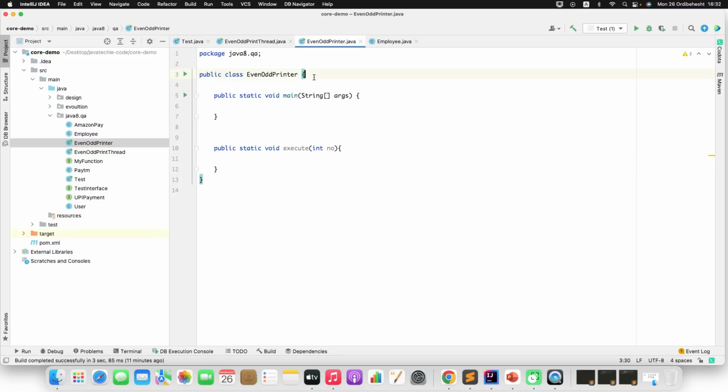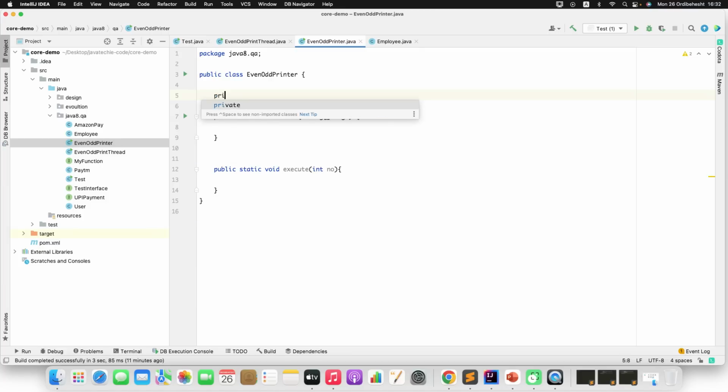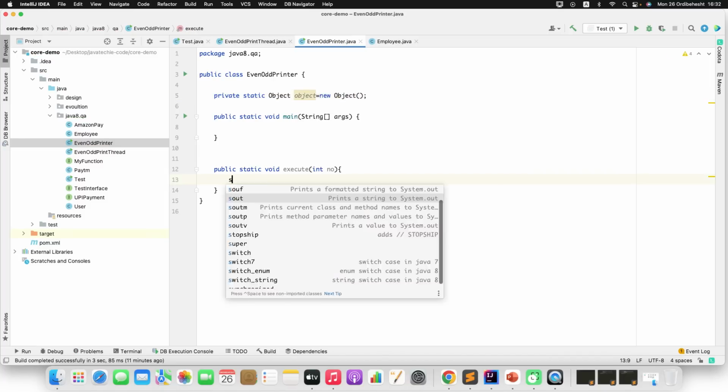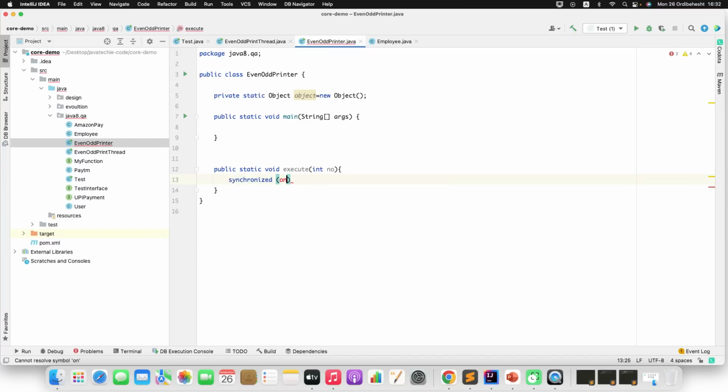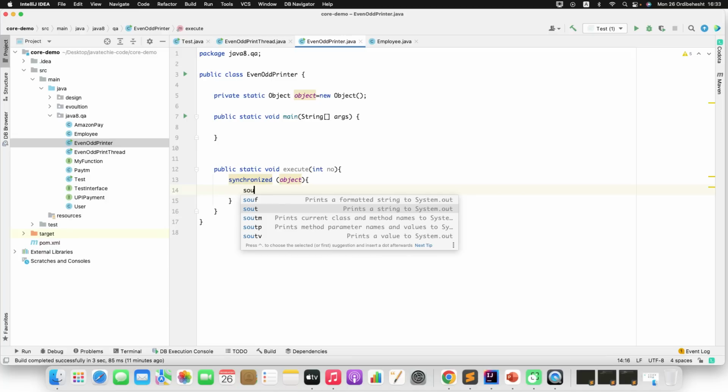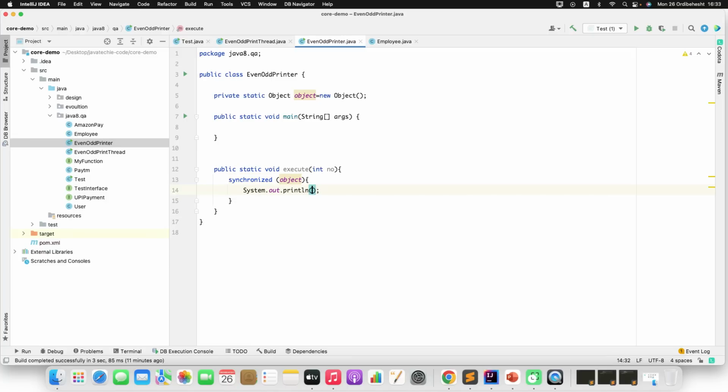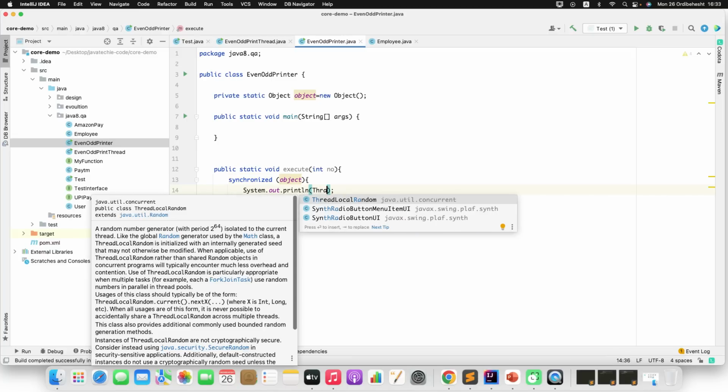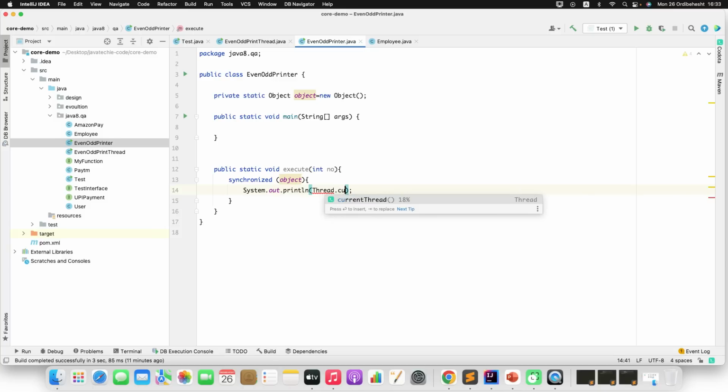Fine, I will create an object here so that I can lock on that particular object. Private static Object object equal to new Object. Then here I can synchronize on that object. Fine. Then simply I'll do a sysout. I want to print the thread name, Thread.currentThread().getName(), then the number which I am printing.